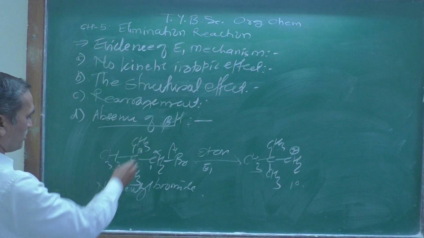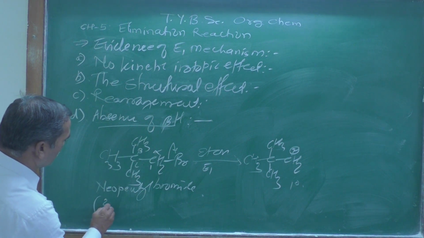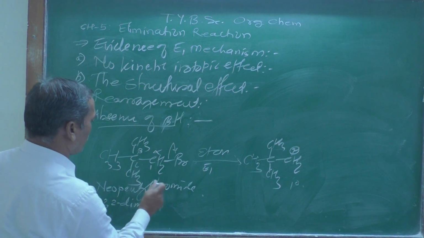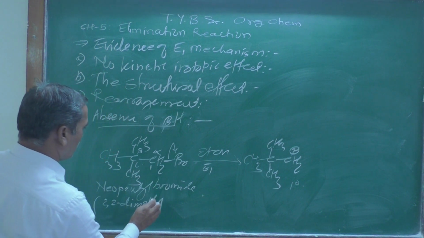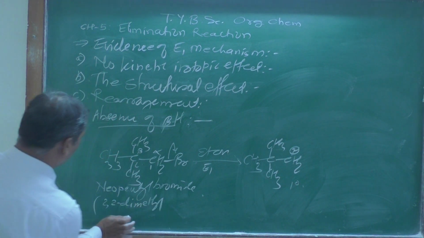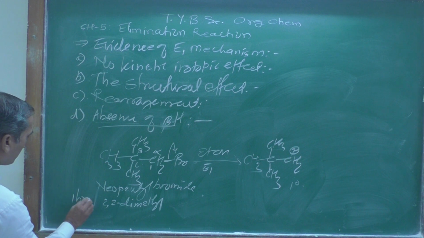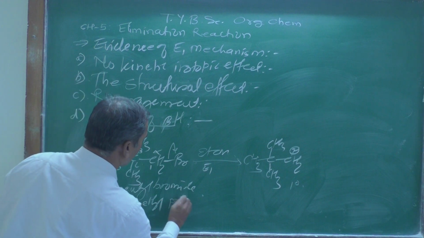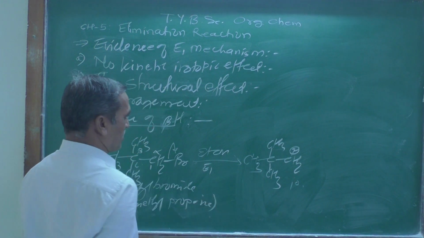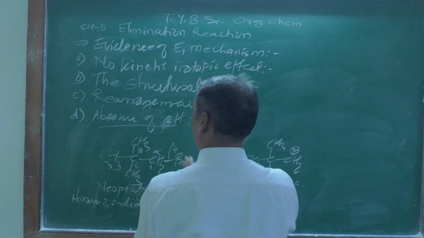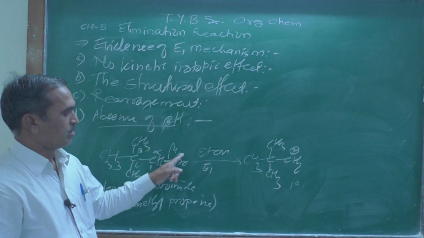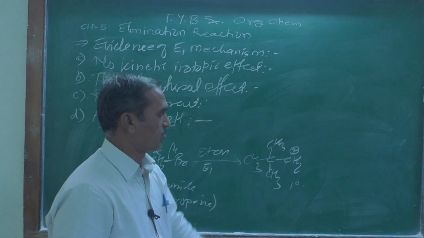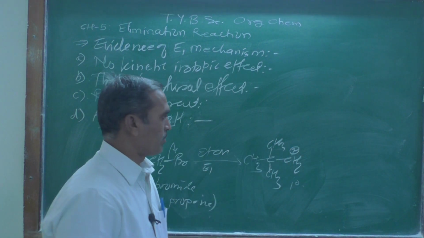And the IUPAC name of this compound: 1, 2, 3. At 2 position there are 2 methyl groups. Therefore 1-bromo-2,2-dimethylpropane. That is the IUPAC name of this compound. And after losing the leaving group, we are getting a positive charge. The nature of that carbocation is a primary carbocation.